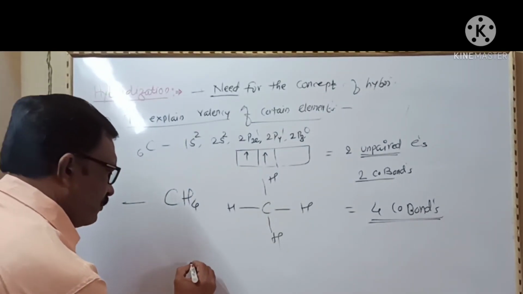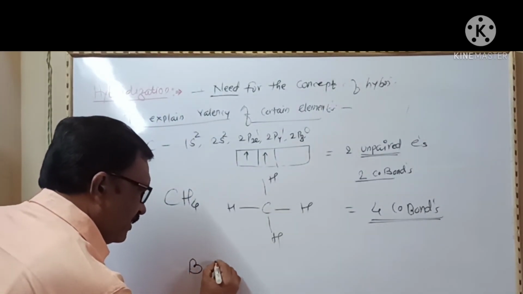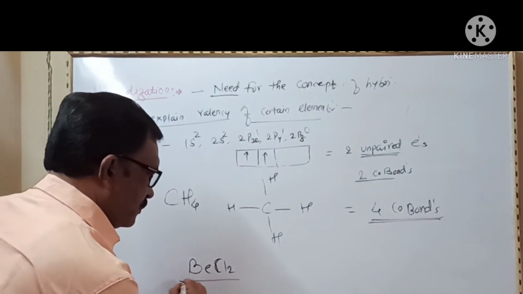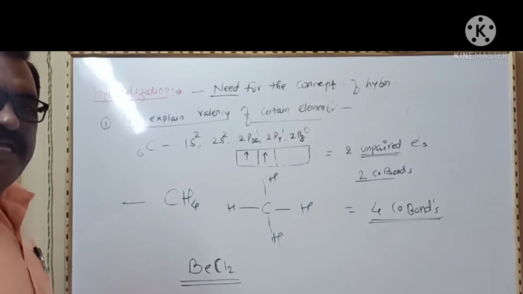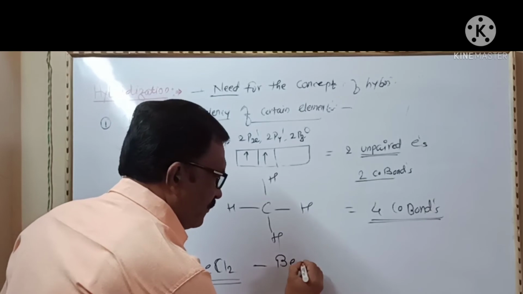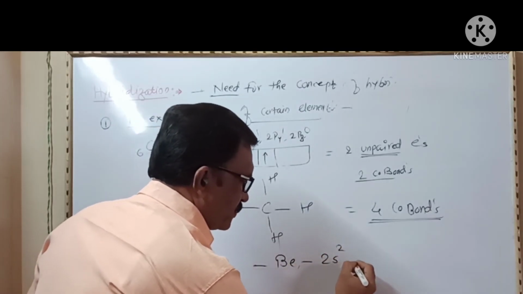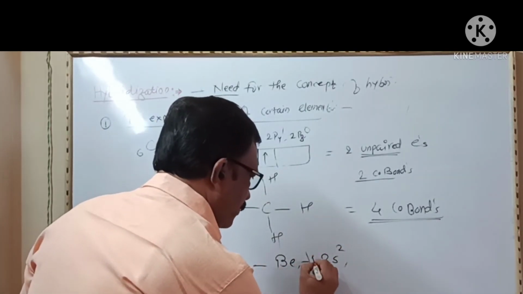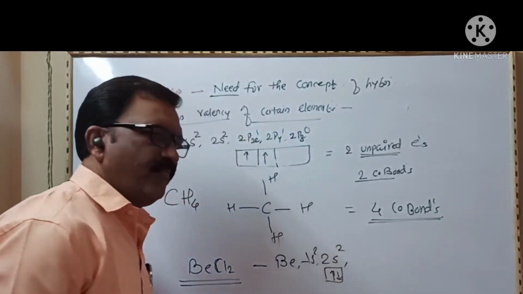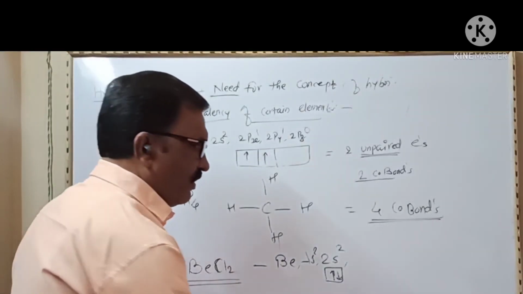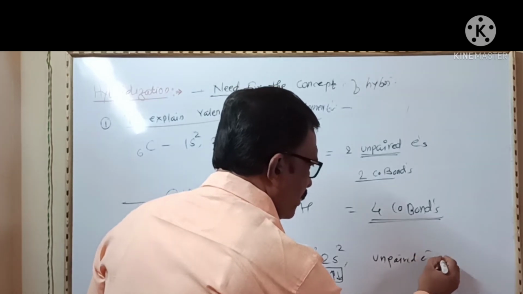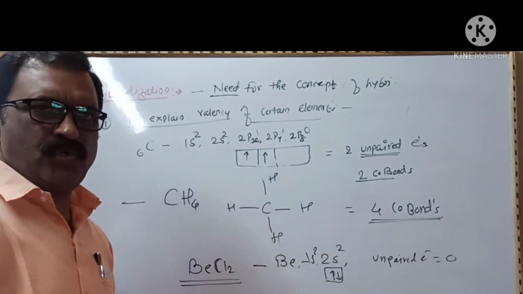Then, another example, BeCl2. Here, beryllium is the central atom, whose electronic configuration is 1s2, 2s2. The valence shell of beryllium does not have an unpaired electron, that is, the number of unpaired electrons is equal to 0.